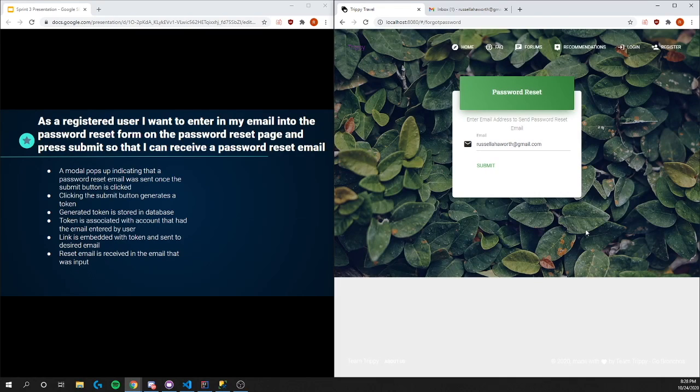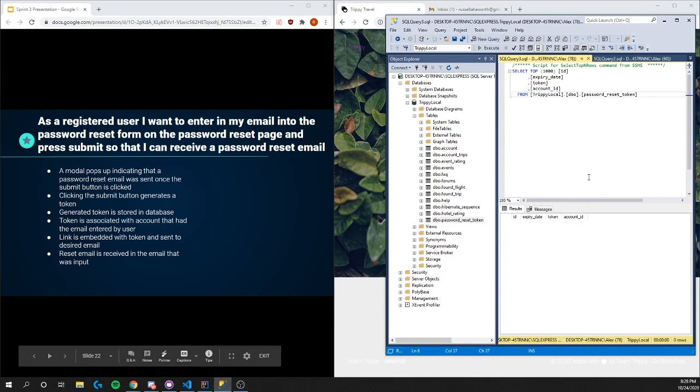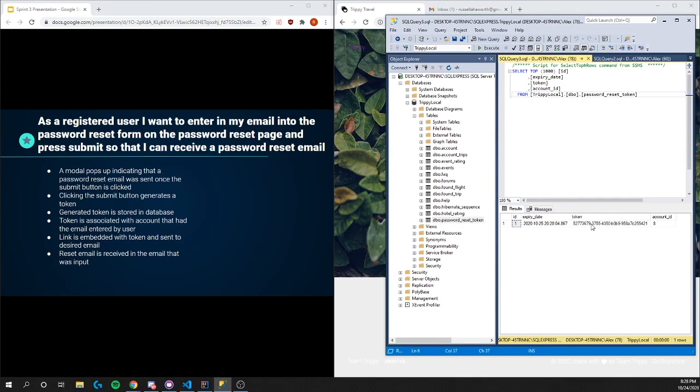So also clicking the submit button generates a token, and then the generated token is stored in the database. So if we go take a look in the database, we query for it, we find that the token was created and inserted into the password reset token table.